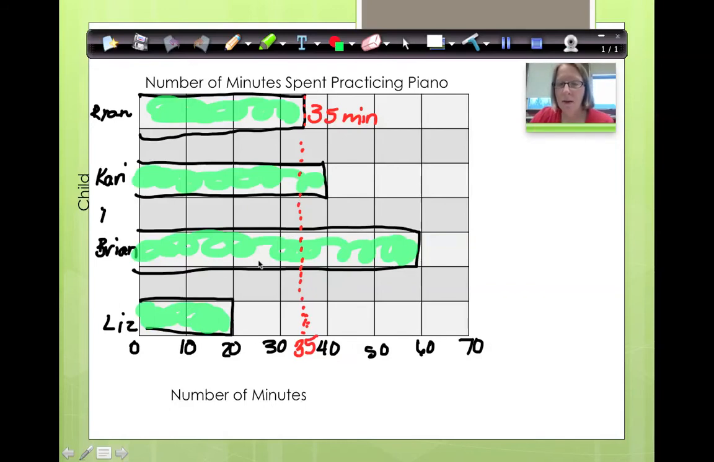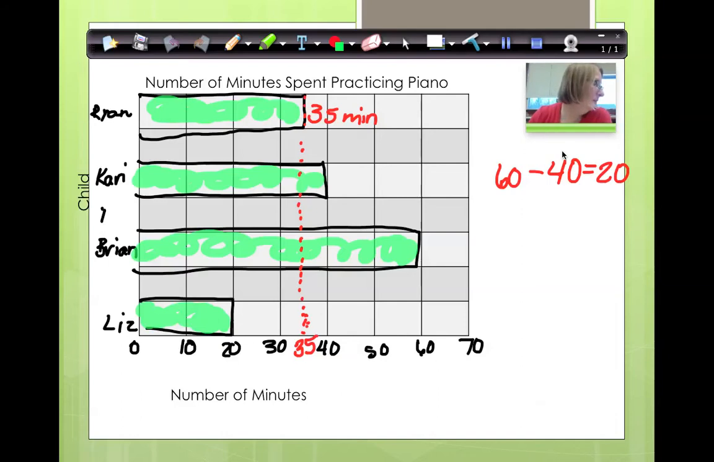So Brian practiced how many? 60 minutes. Carrie practiced 40 minutes. 60 take away 40 is 20. So Brian practiced 20 more minutes than Carrie. Did everyone want a statement? No, I just wanted a number sentence.